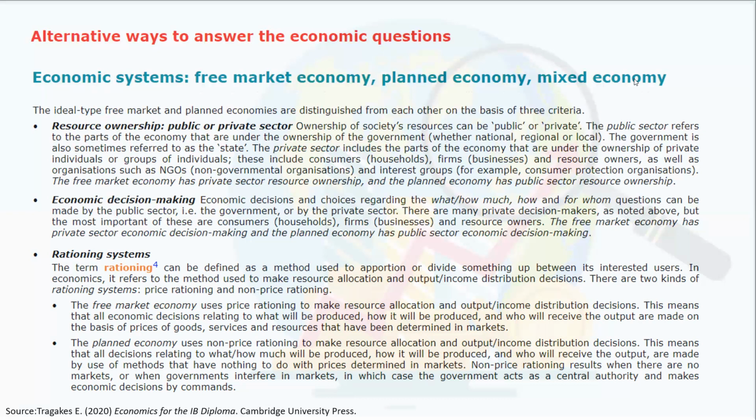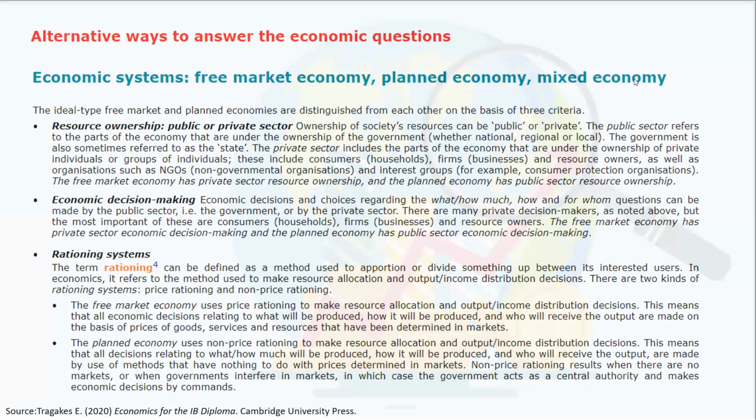Now, on the other hand, in the planned economy, they do not use the same price rationing. They use the opposite, non-price rationing, to allocate resources. And that means that all the decisions related to what to produce, how much to produce, how, and all that, are not determined by prices.